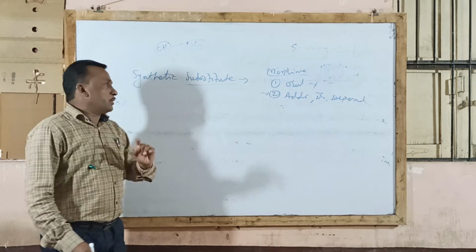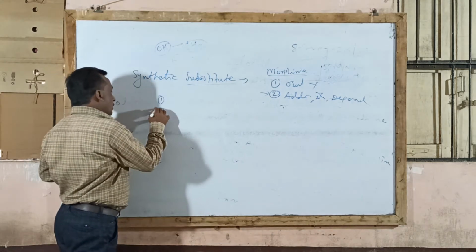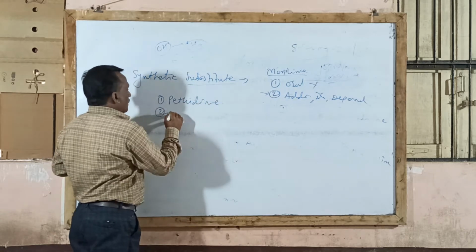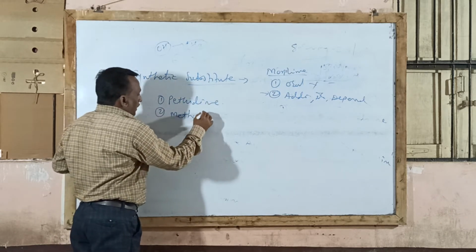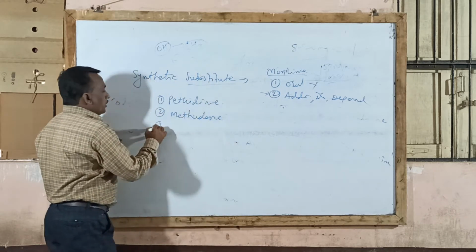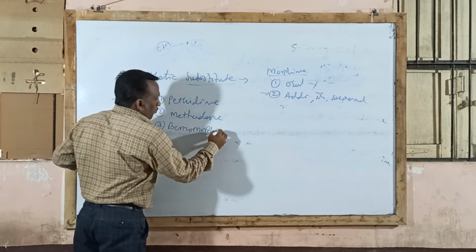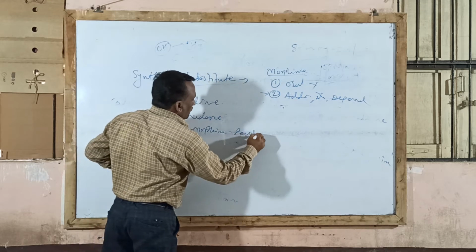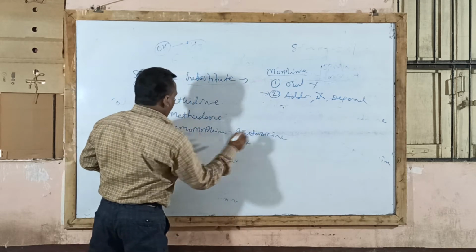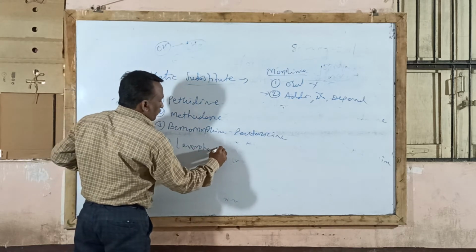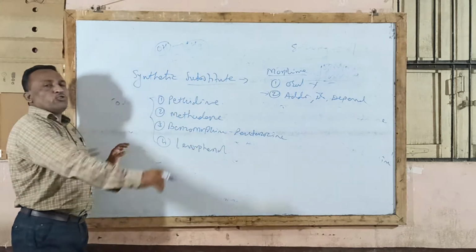So these synthetic substitutes are classified into four types. First type is pethidine and its derivatives. Second, methadone and its derivatives. Third type is the benzomorphan compounds, example pentazocine. And the fourth type is the morphinan compounds. These compounds are used as synthetic substitutes of morphine.